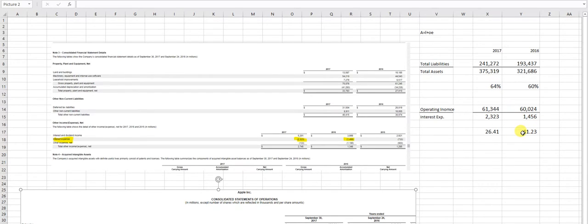As a banker, you would look at this and you would decide that they have become a little bit more risky, although they can pay their interest expense 26 times over. So there's a good chance that I will be getting my payment for interest back because I can pay it very well. So that's that one, and that's kind of how you analyze it. If I were going to compare two companies, I would find out this is the riskier side because I have a larger percentage of my assets financed with debt, and I can't pay my interest quite as many times.